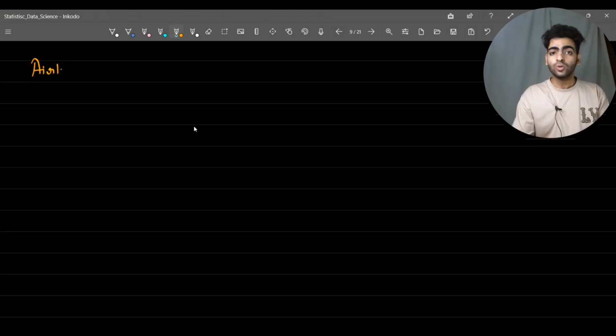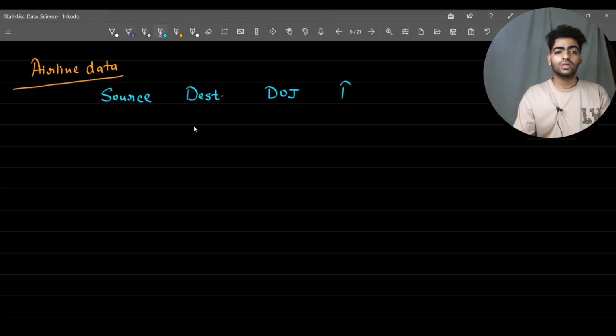Now let's try to connect the idea using a real-world example. Let's consider airline data. Imagine in this data I have a couple of interesting features: what is the source of a flight, what is the destination city, what is the date of journey, what is the route defined for that flight, the duration taken by the flight, and a very interesting feature, whether the flight got delayed or not.